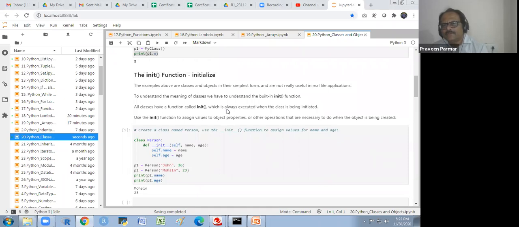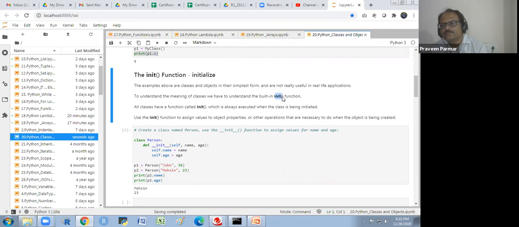The init function means initialize. The examples above are classes and objects in their simplest form and are not really useful in real life applications. To understand the meaning of a class, we have to understand the built-in init function.